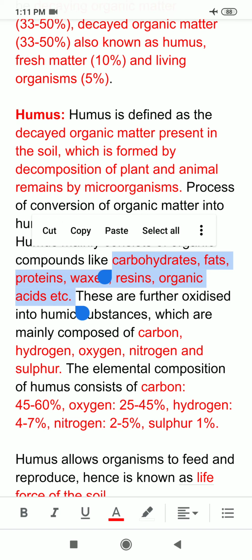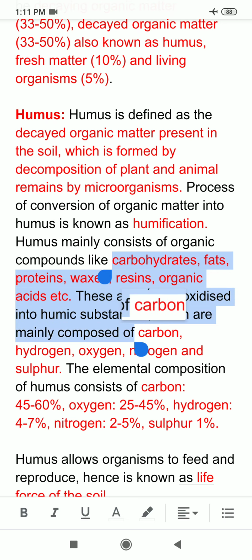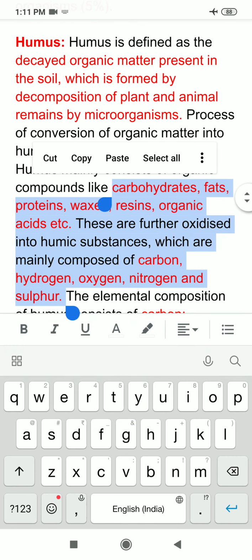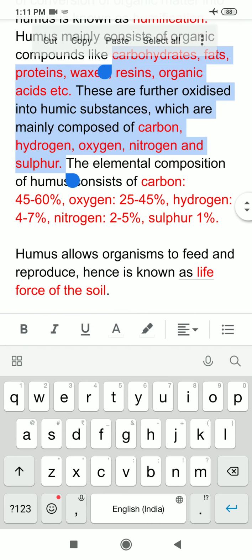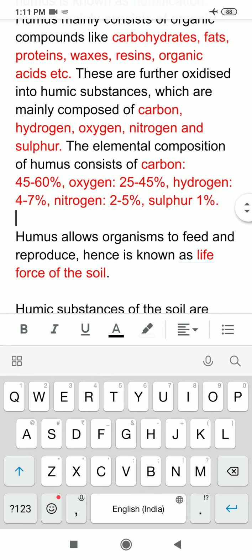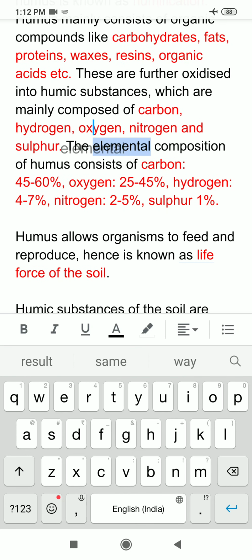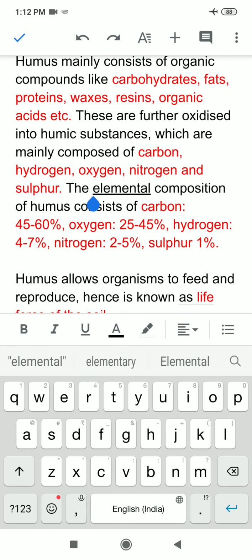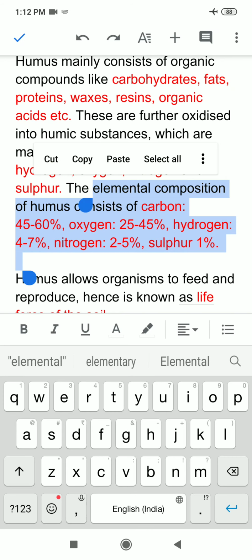Now these compounds are further oxidized into humic substances, and humic substances are mainly composed of carbon, hydrogen, nitrogen, oxygen, sulfur, etc. And the elemental composition of humus consists of carbon 45 to 60%, oxygen 25 to 45%, hydrogen 4 to 7%, nitrogen 2 to 5%, and sulfur 1%.